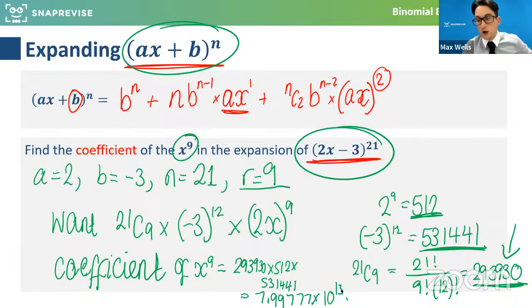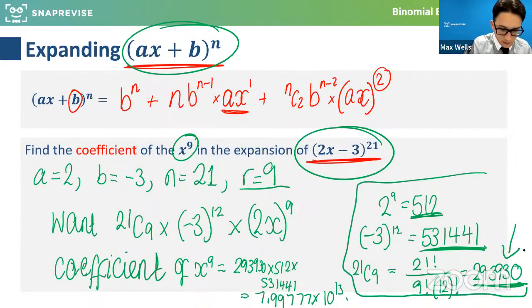So it's huge. Good question: why is it -3 to the power of 12? Excellent question. With reference to what we did here, that was a really good point. That's what we're doing for that x to the 9 term. If you've got anything you want me to go back over, please do ask. We're going to do an exam question together in a minute, which will hopefully give us a blank slate on this.